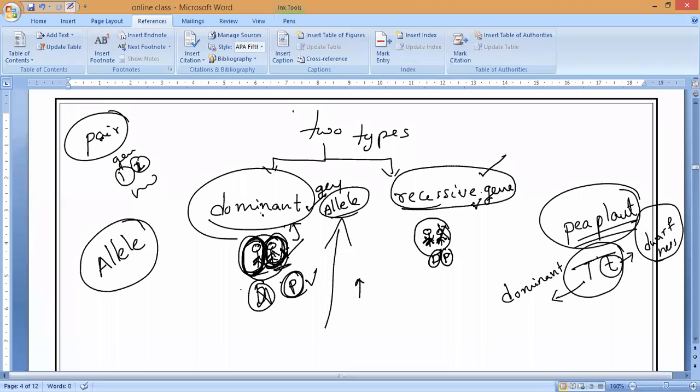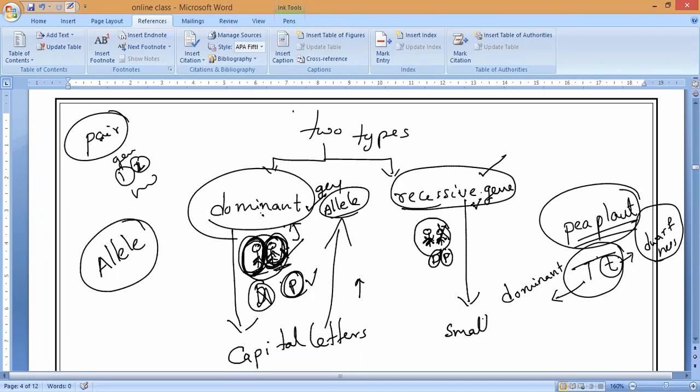And this dominant gene we always represent with capital alphabets. What is that, guys? Capital letters we use to represent it. And in the same way, if we take a recessive gene, what do we use to represent it? We use small letters. Everybody should understand: small letters.